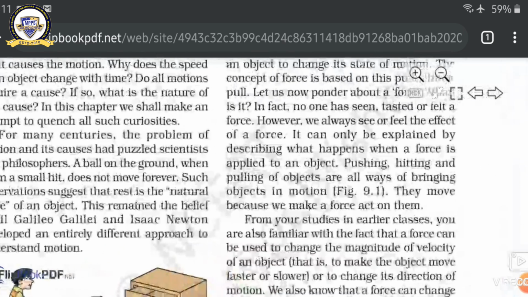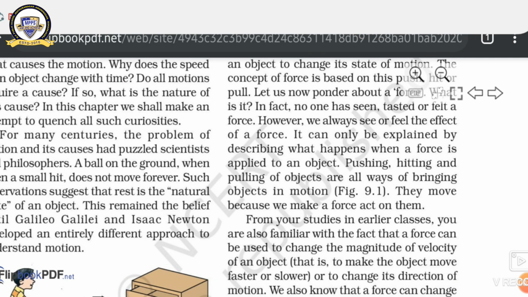Now, what is the unit of force? The SI unit of force is Newton, and the CGS unit of force is dyne. What is the relation between dyne and Newton? 1 Newton is equal to 10 to the power 5 dyne. This is the relation between dyne and Newton.